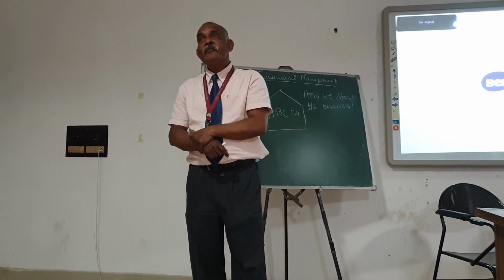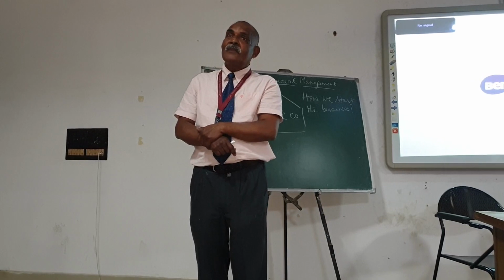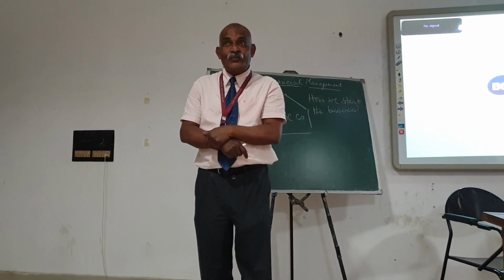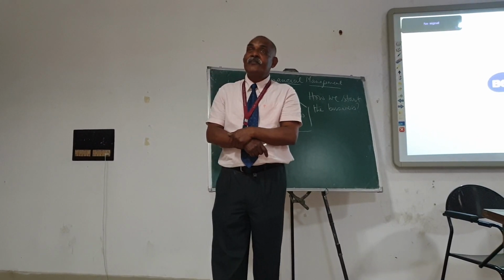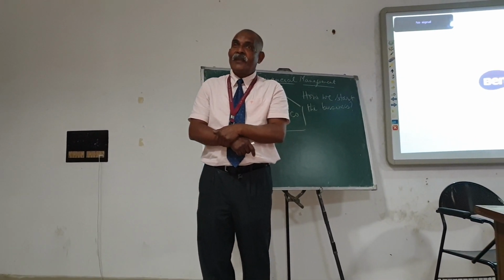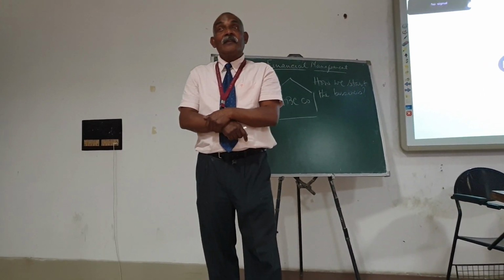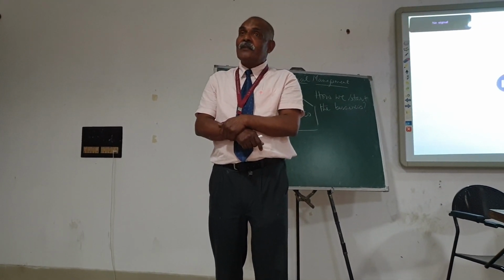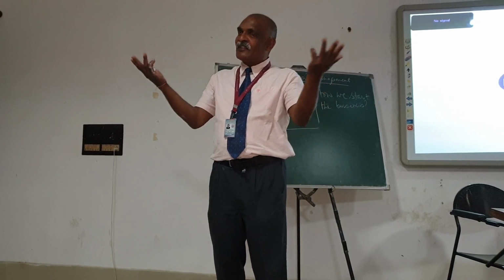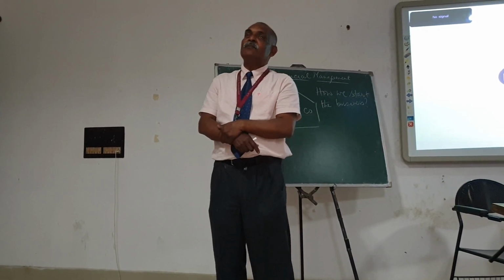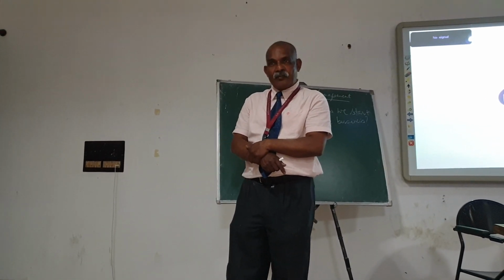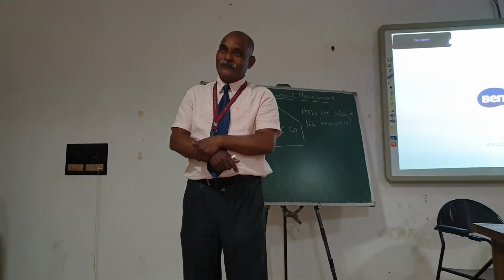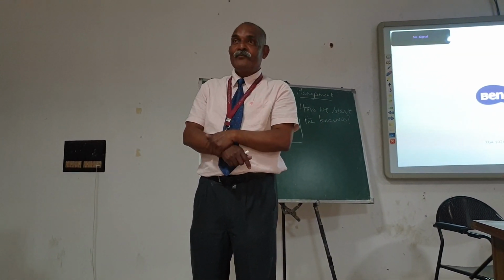Long-term fund, we have two sources. One source is debt security, and the other source is owner's security, owner's capital. Debt security again, because there are three types of business: private sector, public sector, and bank. The public sector will issue a bond, like LIC.